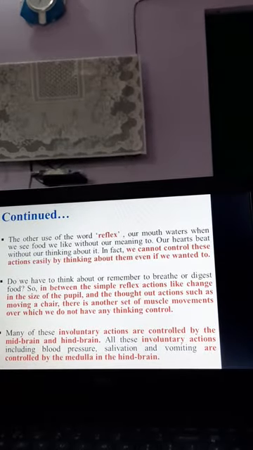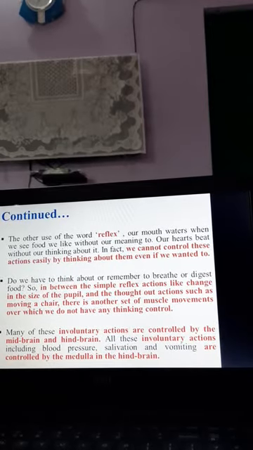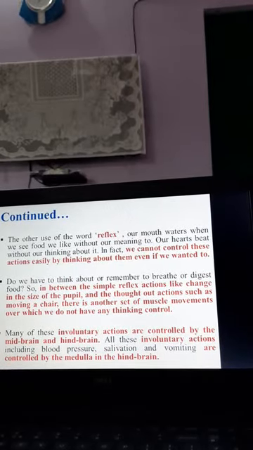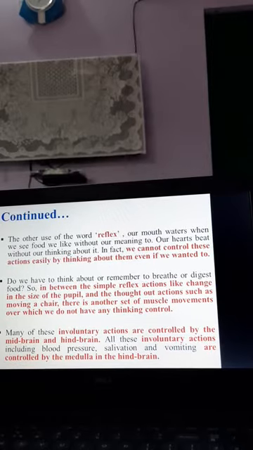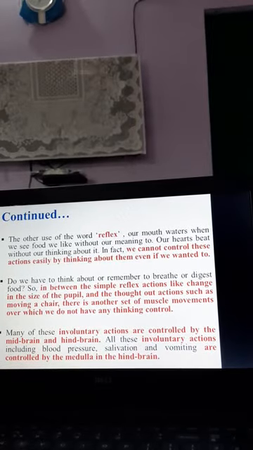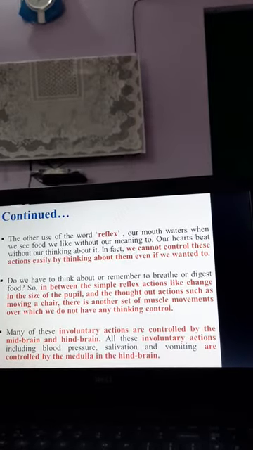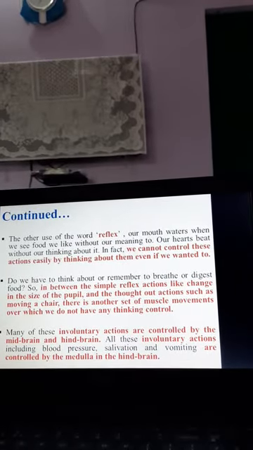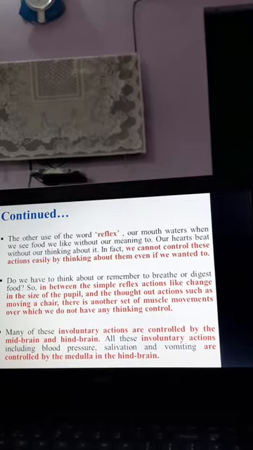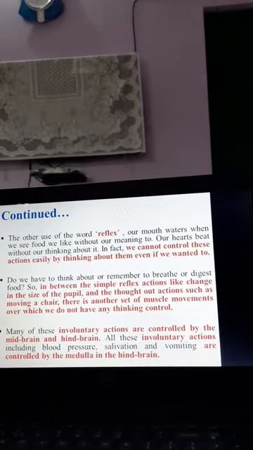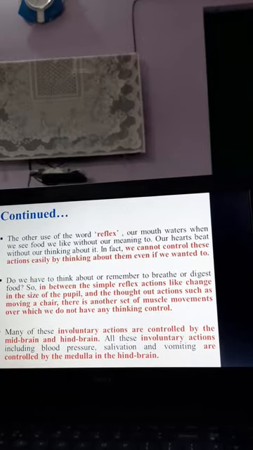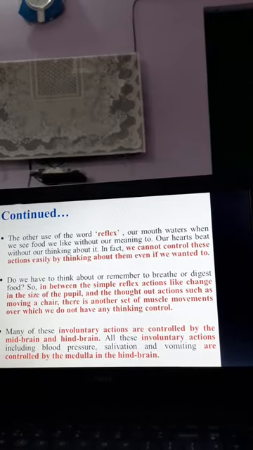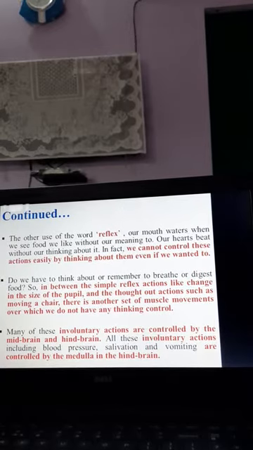So students, I have told you earlier that voluntary actions are what? Voluntary actions are those actions which include thought processes, the actions which we perform after thinking. Those actions which are performed without any thought process or thinking are known as involuntary actions, and these are controlled by the midbrain and hindbrain region, and the voluntary part is controlled by the forebrain region.